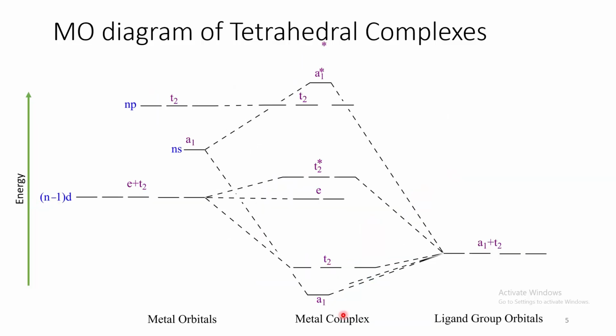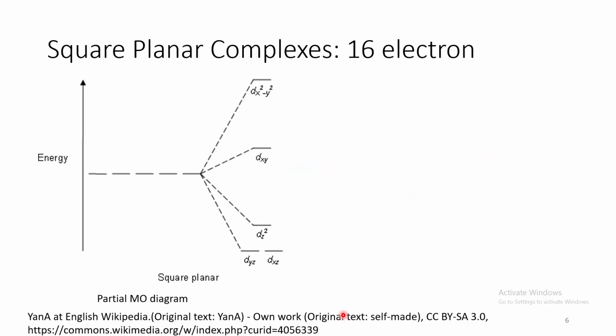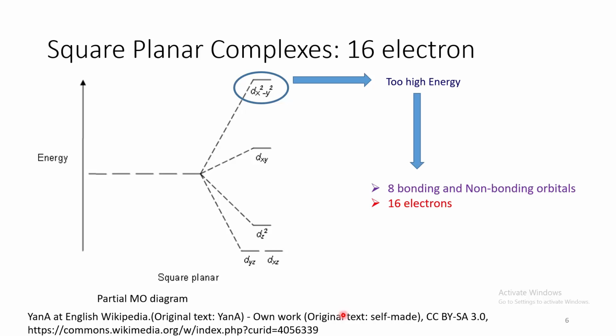Let's see what happens in tetrahedral complexes. Similar to earlier, here also there are a total of 9 bonding and non-bonding orbitals that can accommodate 18 electrons. Let's see in case of a square planar complex, now the magic number drops to 16, because if we look at the partial MO diagram of square planar complexes, this particular dx2-y2 orbital has very high energy. As a result, there are a total of 8 bonding and non-bonding orbitals available that can accommodate a total of 16 electrons.